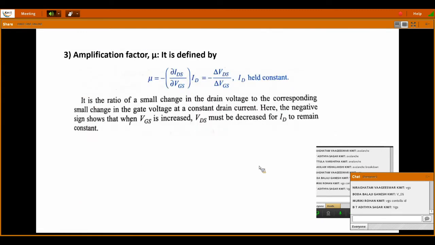And the third parameter is amplification factor mu. It is defined by mu is equal to minus dou IDS by dou VGS, maintaining ID constant, which is equal to minus del VDS by del VGS, ID held constant. This is the equation, and the definition is, it is the ratio of a small change in the drain voltage to the corresponding small change in the gate voltage at a constant drain current. Here the negative sign shows that when VGS is increased, VDS must be decreased for ID to remain constant.